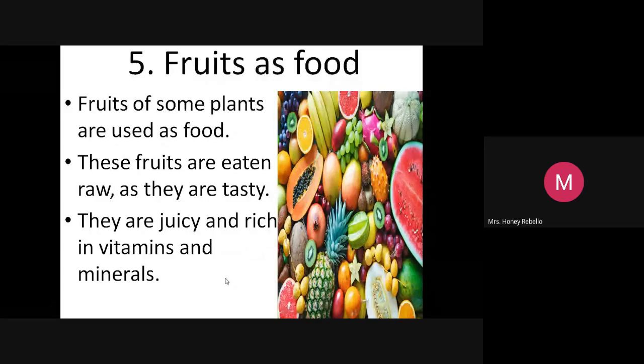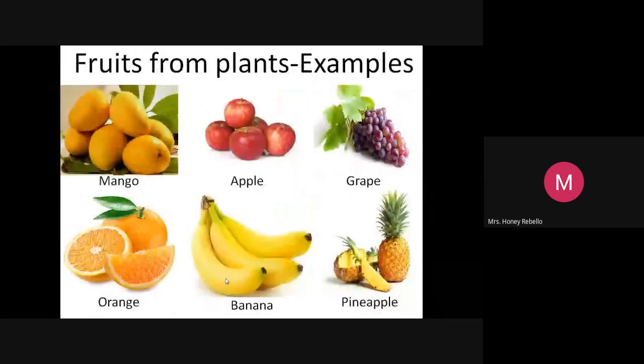I'm sorry, same thing. Fruits from plants. I'm giving you some examples because all were given together there. See the first one, mango. Lovely ripe mango. Mangoes, apples, many apples there. Grapes, oranges, bananas, pineapples. I just told you the plural of it. It's not necessary. Just see the spelling of it.